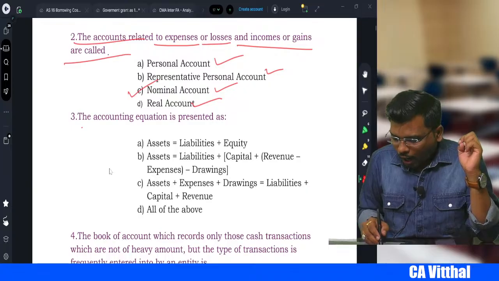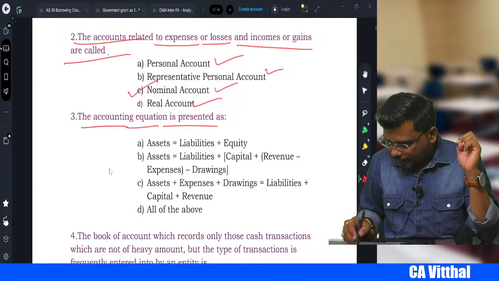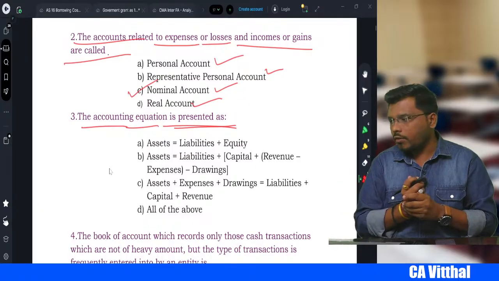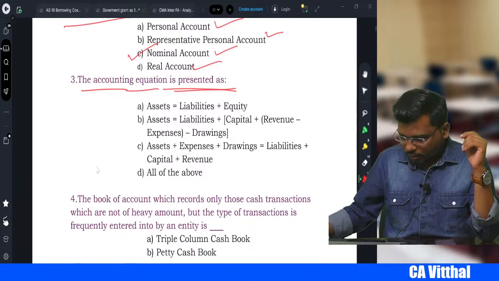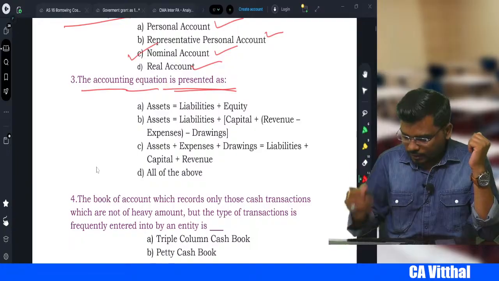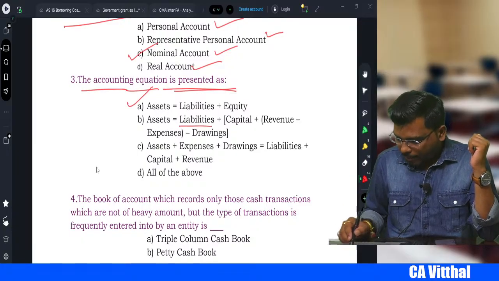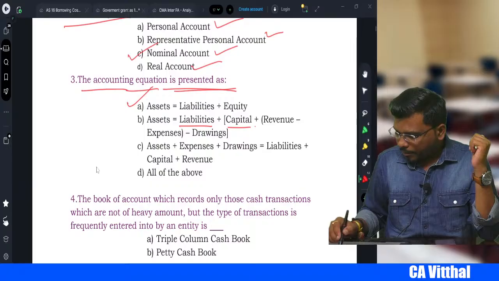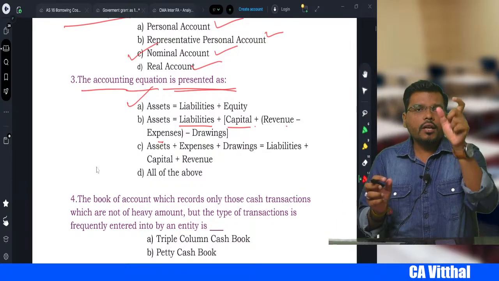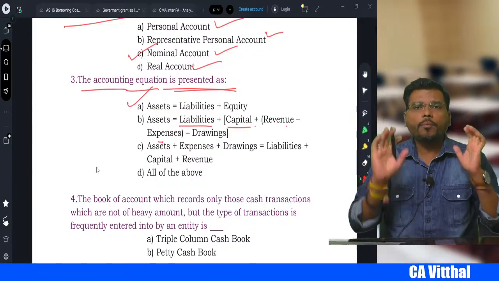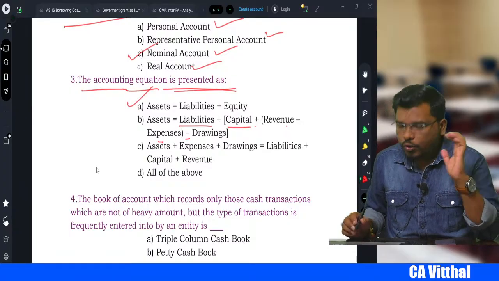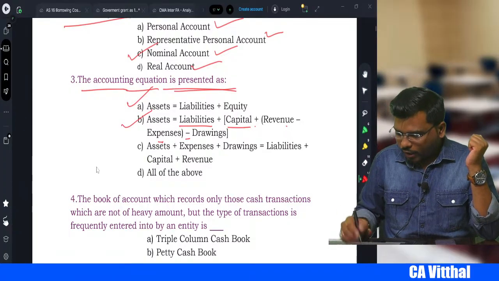Then, the accounting equation is represented or presented as what? How do you present the accounting equation? So first one: asset is equal to liability plus equity. Yes. Asset is equal to liability plus capital plus revenue. Revenue means income minus expenses, so income minus expense gives you a profit. So we generally add the profit to the capital, and minus what, sir? Drawings. So this is also correct.